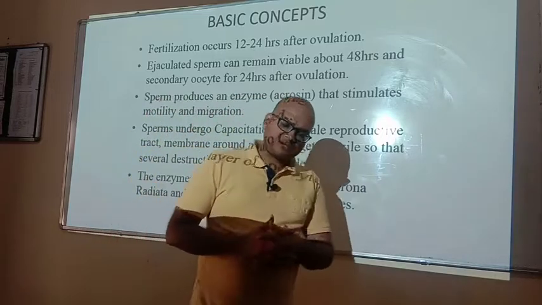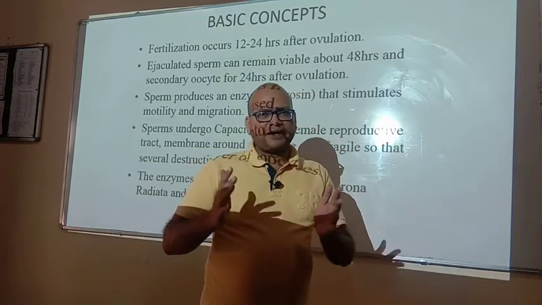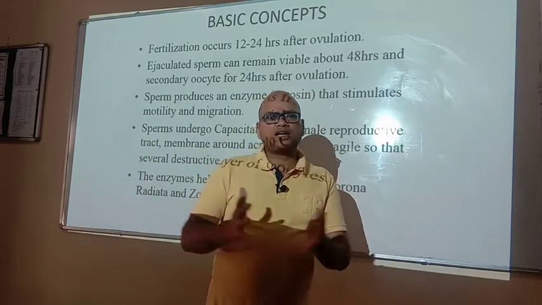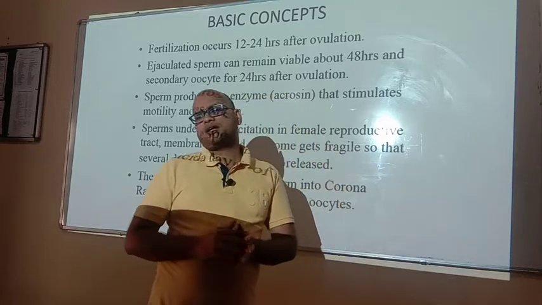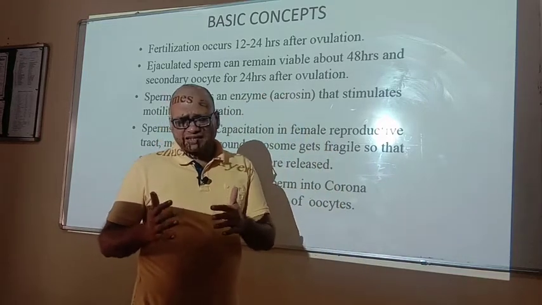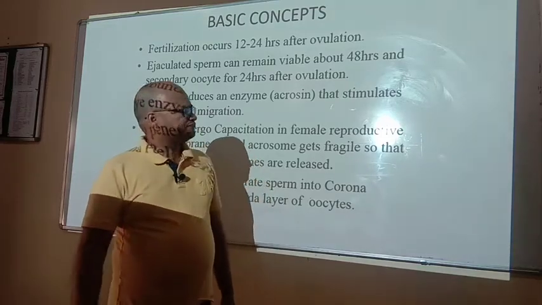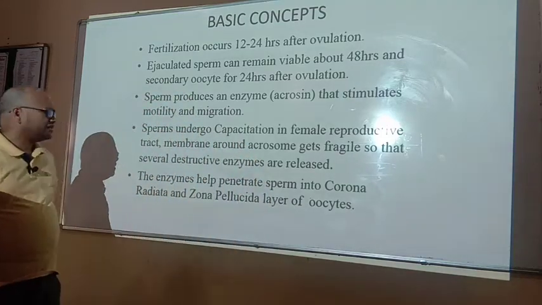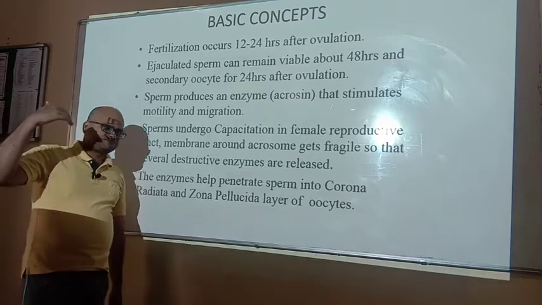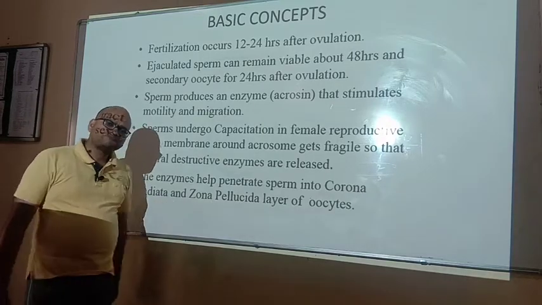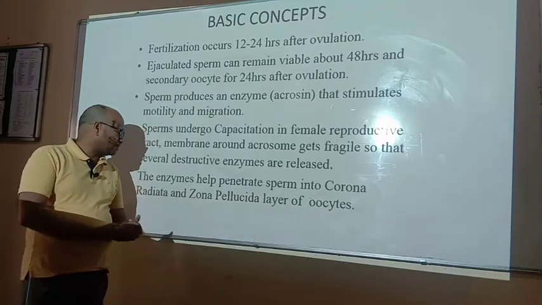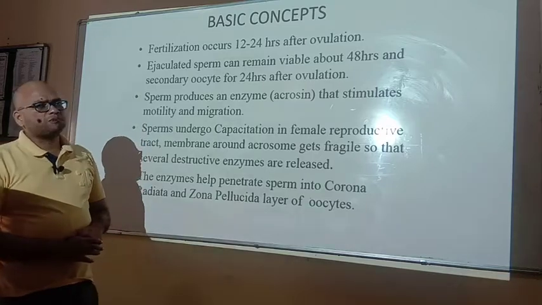During this capacitation the membrane of the acrosome is destroyed, and after the destroying of the membrane the enzymes are released, and after release these enzymes penetrate the corona radiata as well as the zona pellucida layer of the oocyte.